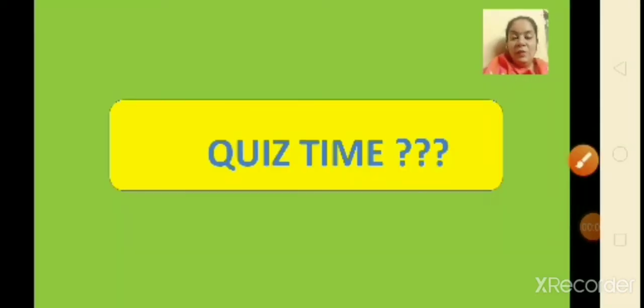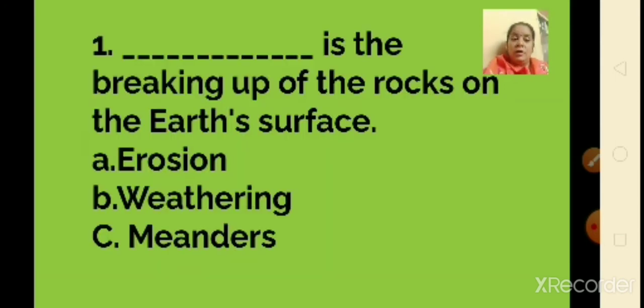Okay children, now let us take a small quiz on whatever we have learned today. Shall we begin? Let us look at the first question. Number 1. Dash is the breaking up of the rocks on the earth's surface, and the options are A. Erosion, B. Weathering and C. Meanders. So what can be the answer, children? The answer is B. Weathering.